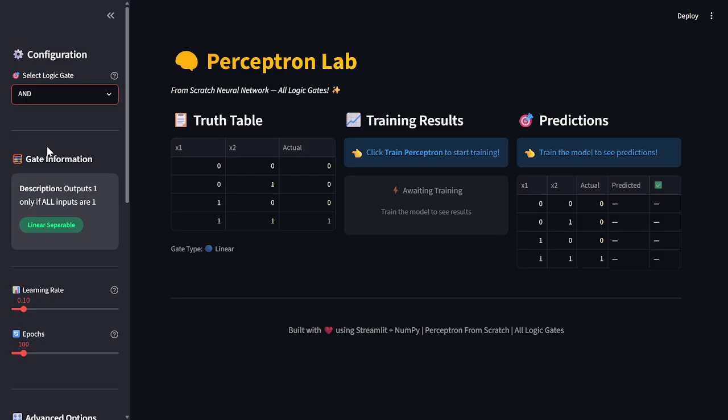As soon as we change the selected gate, the training data set changes automatically. For example, if we select AND, the perceptron learns the AND truth table. If we select OR, it learns the OR truth table. And if we select XOR, it attempts to learn XOR. But because XOR is not linearly separable, the perceptron cannot learn it perfectly. In case of AND gate, output is 1 only if both inputs are 1.